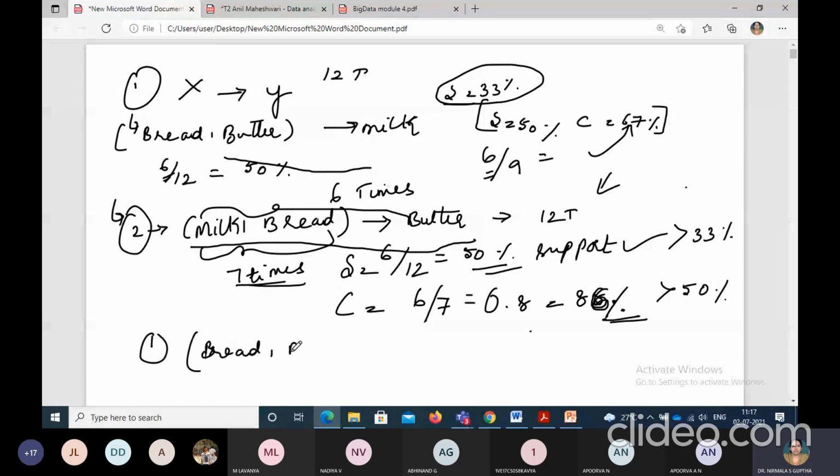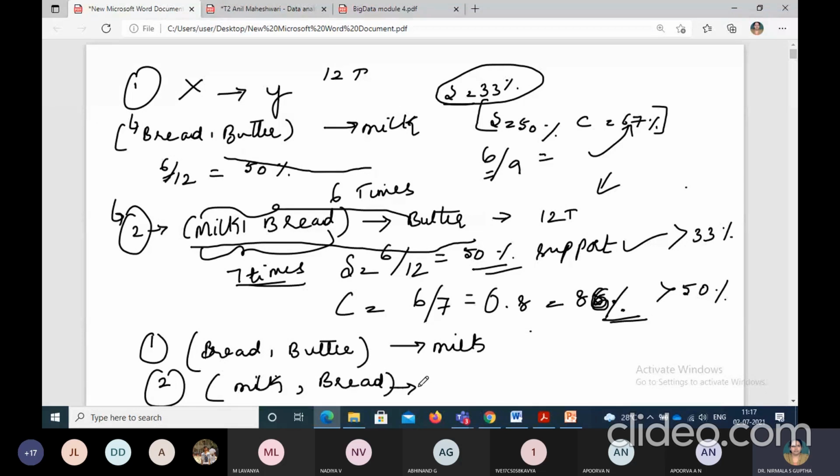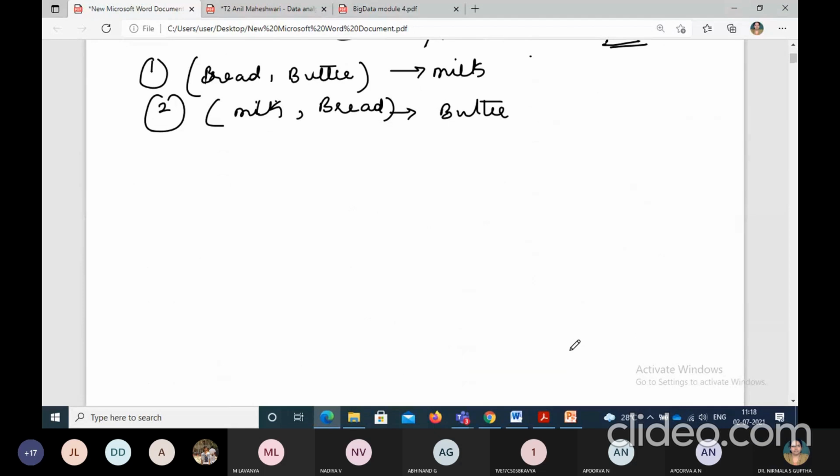bread, comma, butter gives milk. My second rule is also very correctly identified. That is milk, comma, bread gives butter. Any doubts in this?